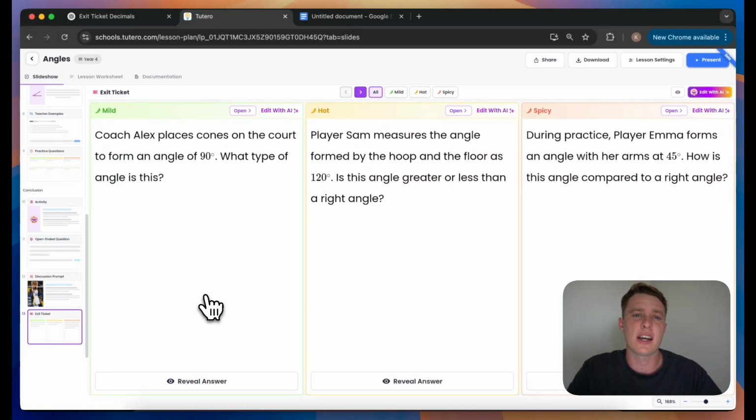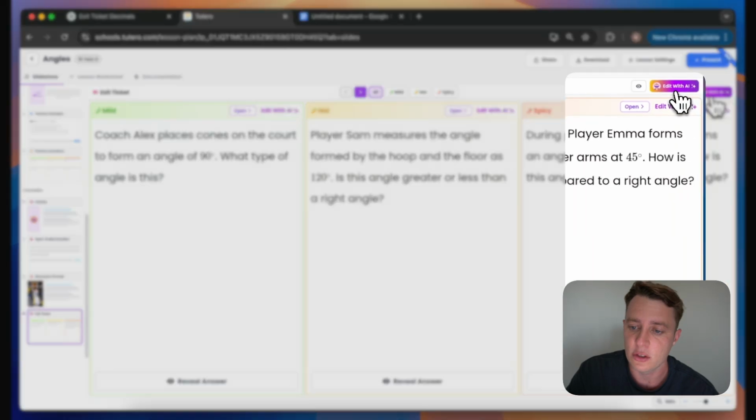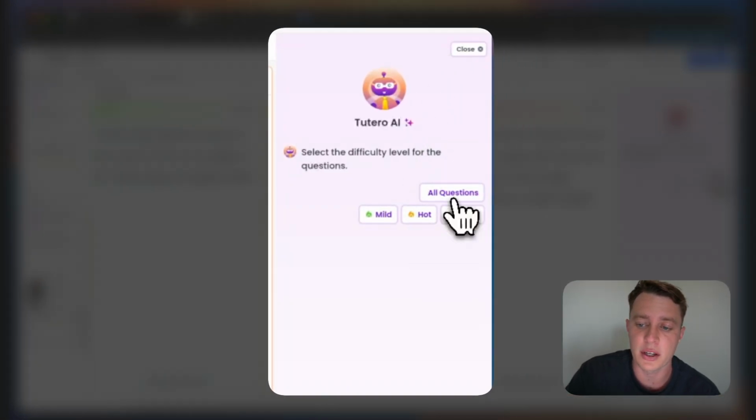Rather than just saying like, oh yeah, I think I get it, or yes, I understand, you can actually test how much they understand. If a student's only doing the mild question, for example, we can gather that their understanding isn't great. But if someone's completing the spicy question, they're obviously ready to progress. It just gives you more actionable insights. And very similar to before, you can make quick adjustments. If you click the Edit with AI button in the top right here, you'll then choose which question you'd like to edit. So I'm gonna edit all of them.